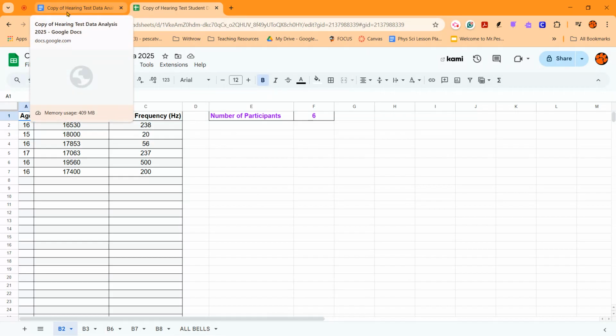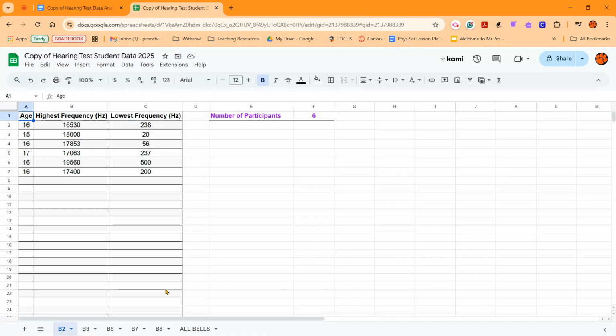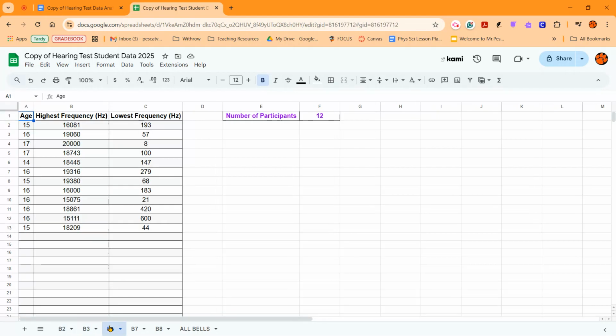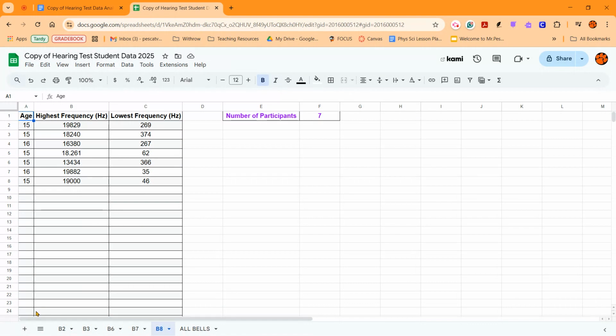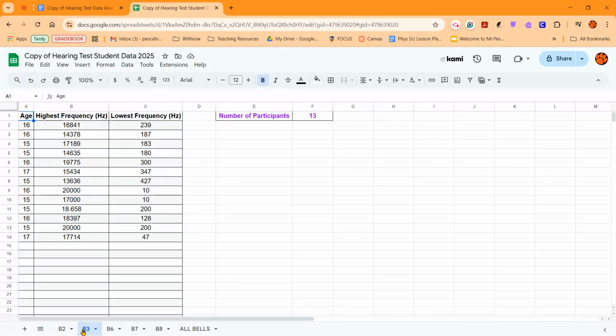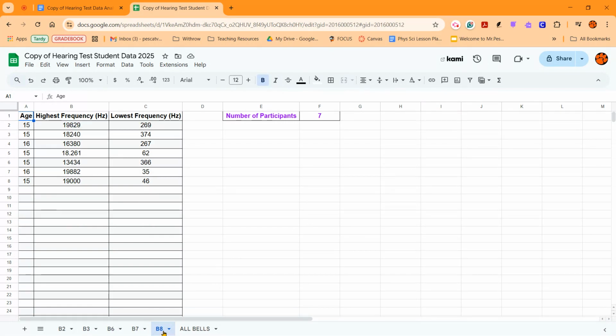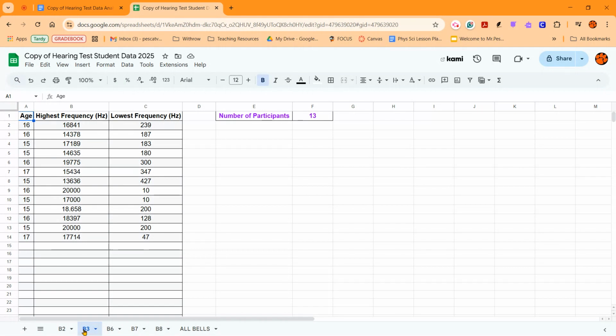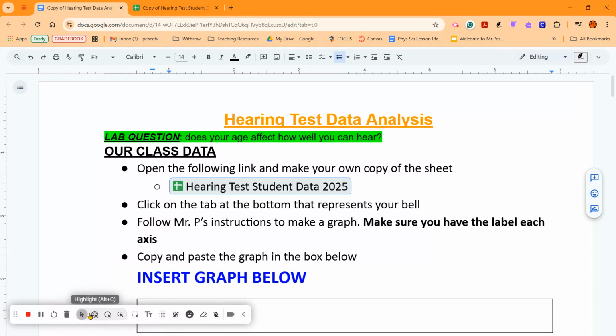Now, here's what we need to do. You need to make sure that you are working with the bell that you are assigned to. So I have bell 2, bell 3, bell 6, bell 7, and bell 8. All of that is at the bottom. So make sure you are working with the correct bell on the bottom there. Okay? So I'm going to go with bell 3, I think, because they have the most data. All right. Yep. Let's work with bell 3. All right. So this is what I'm going to be working on. So I've done step 1. I've done step 2. Okay.